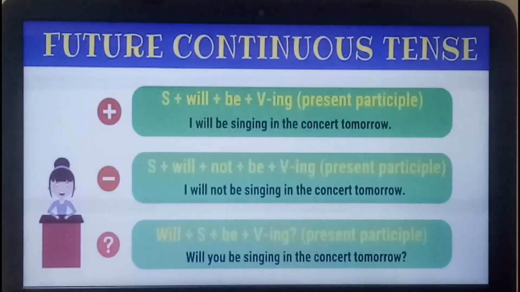So simple. For future continuous tense, will comes, you will add be, and you are going to add ing to the verb. So it will be will plus be plus verb plus ing. For negative, not will come, and for interrogative, will comes in the beginning.